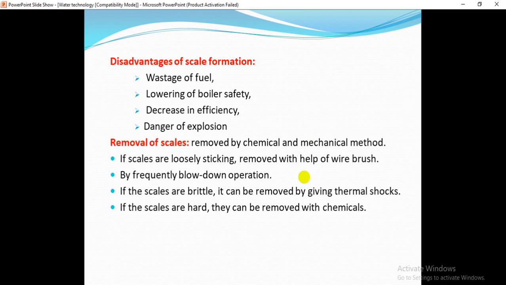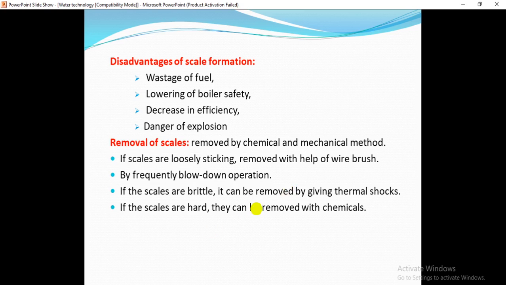These scales can be removed by chemical and mechanical methods. If scales are loosely sticking, they can be removed easily with the help of a wire brush by scraping, and by frequent blow down operation, we will minimize the formation of scale.